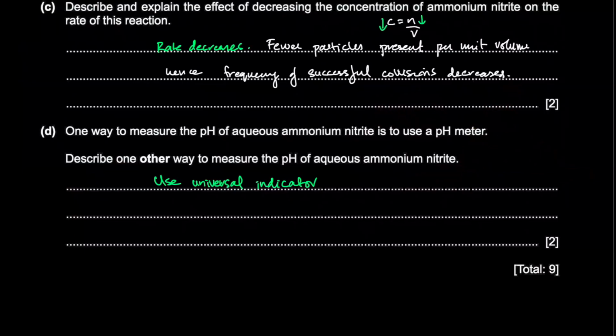So use universal indicator and compare the color to a color chart. Specifically, it's called a pH color chart. And yeah, so compare it and then match the pH, right?